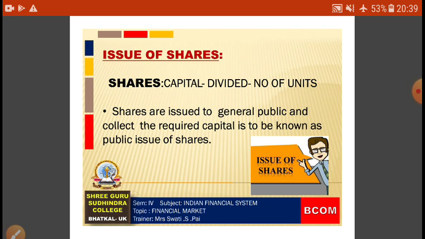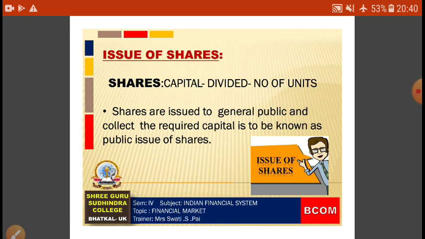Subject is Indian Financial System for 4th semester students and the topic is financial market. In the previous presentation we discussed regarding the primary market, the types of issue as well as the functions of primary market. Today we will discuss regarding the issue of shares.